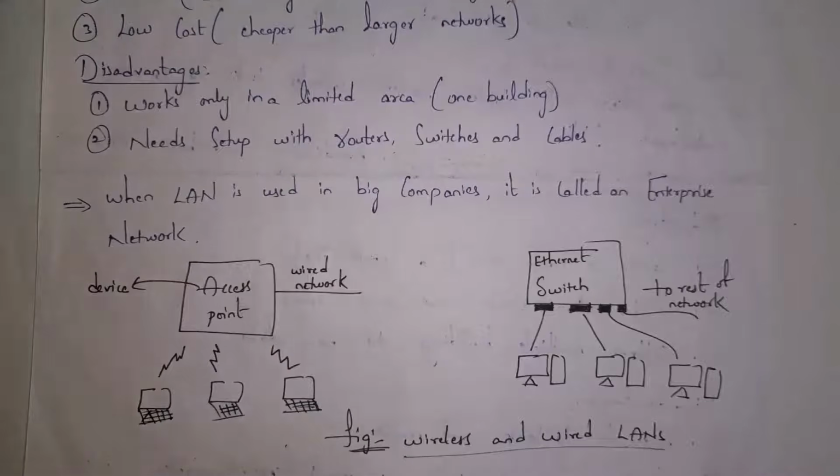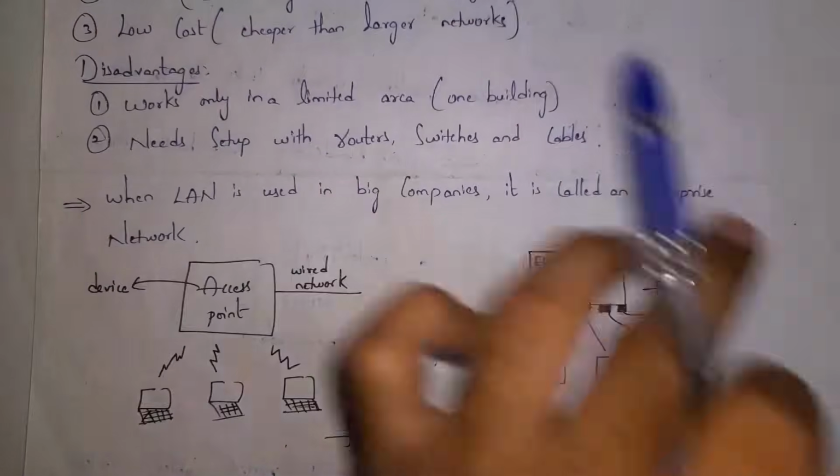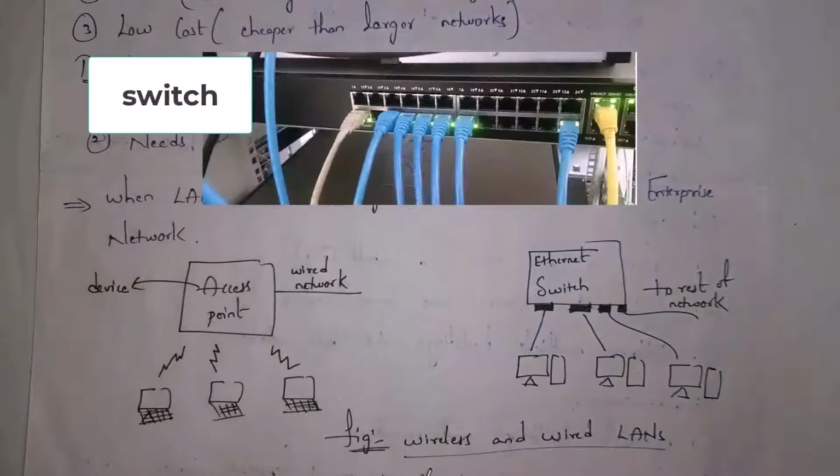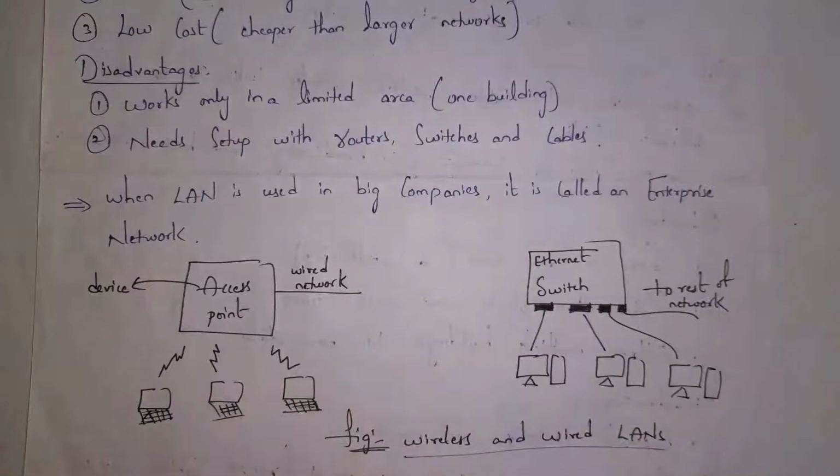This is an example of wired LAN. For example, there is a college. In the college lab, all computers are connected to a switch. Guys, in your computer lab, you can see a small box where all computers are connected to it. We call that box a switch. This is an example of wired LAN.